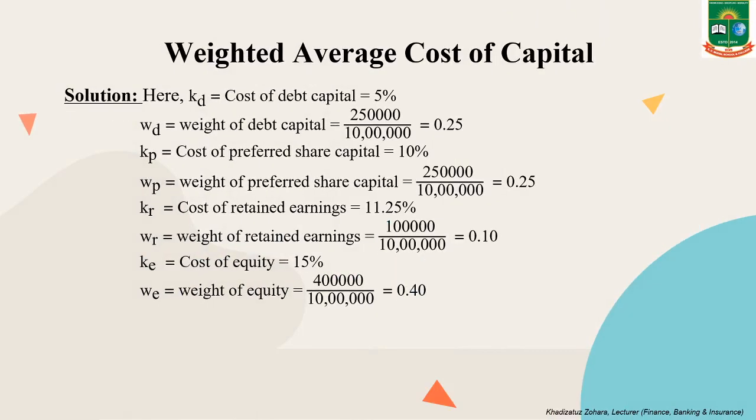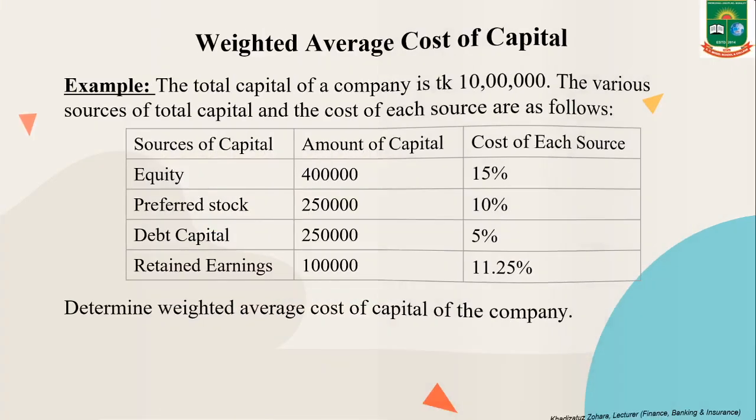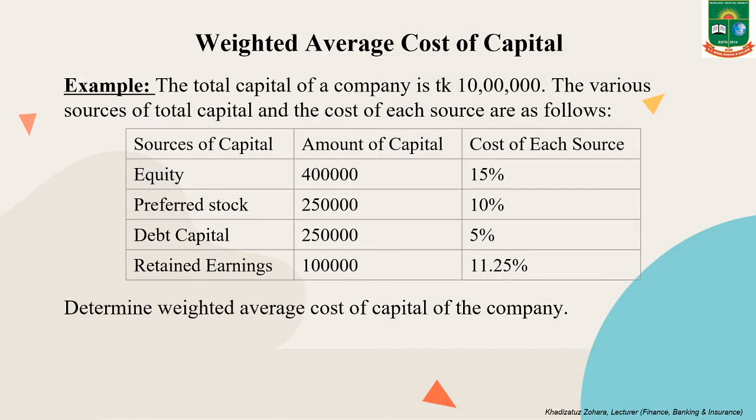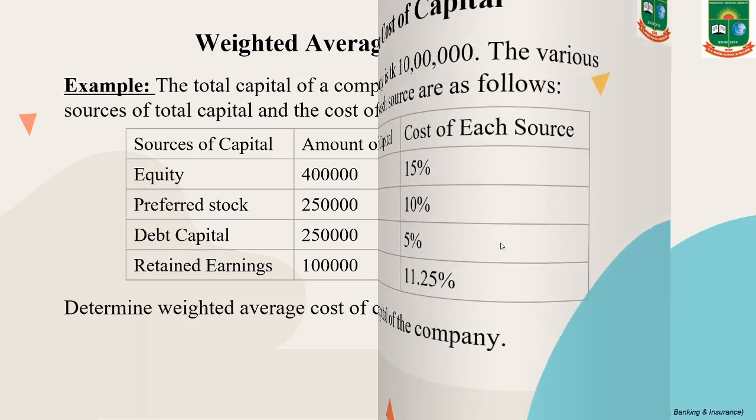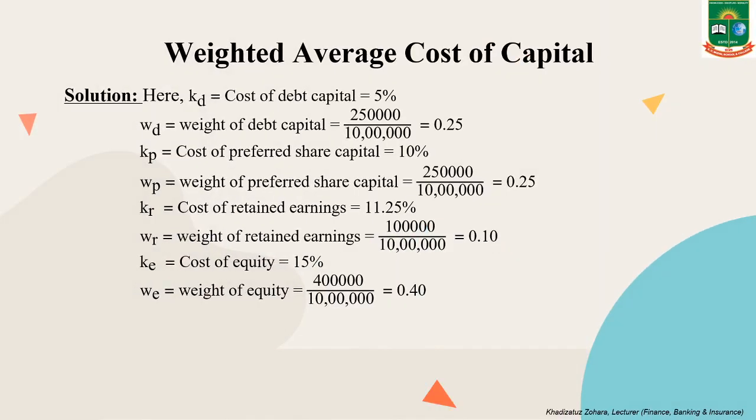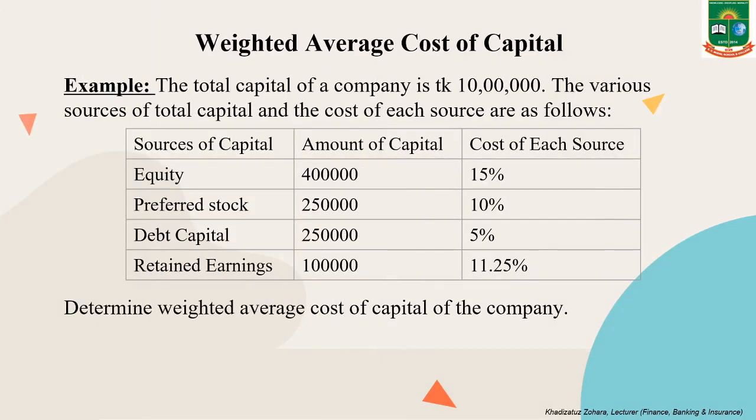So, from the question we can write KD, or cost of debt capital, 5%. You can see it, debt capital, cost of debt capital 5%. And WD, weight of debt capital, is amount of debt capital divided by total capital. Here the amount of debt capital is 2,50,000 and the total capital is 10 lakh.